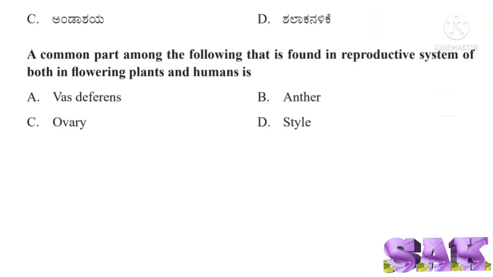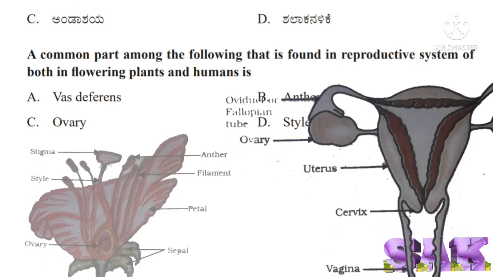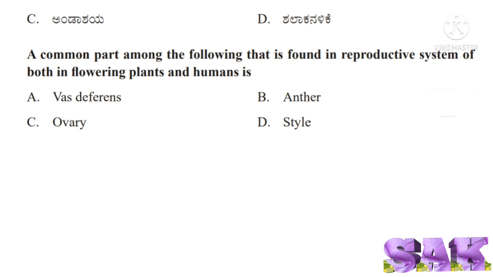Next question. A common part among the following that is found in reproductive system of both in flowering plants and human is. Before answering this question, let us observe the parts of both female reproductive system and flower. Part common in both is ovary. So, correct answer for this question is option C, ovary.